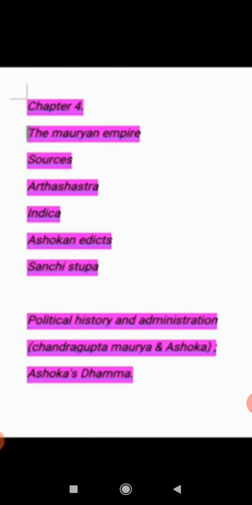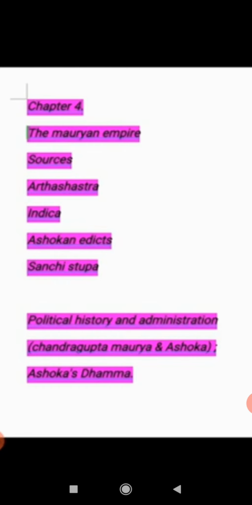Its capital was Patliputra. The second province was Gandhar, situated in the northwest, also called the northwestern province. Its capital was Takshila. The third province is Avanti, also called the eastern province. Its capital was Ujjain.